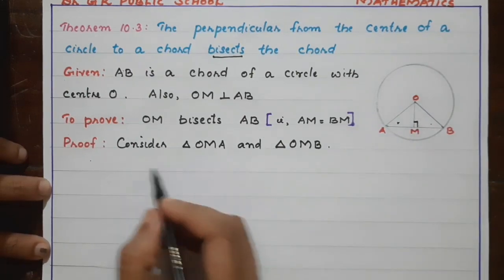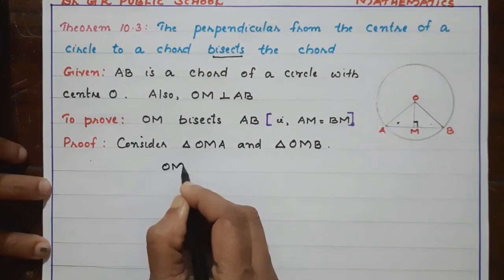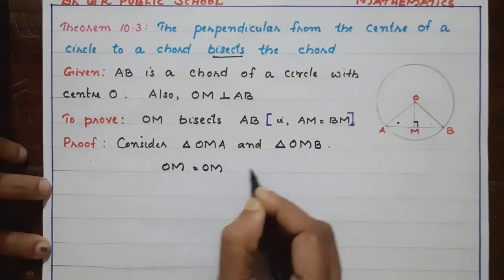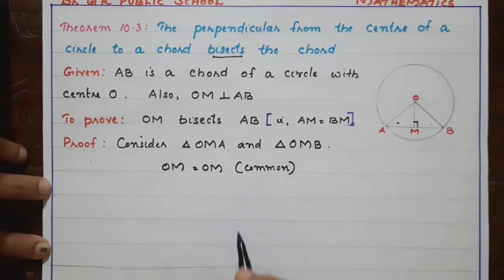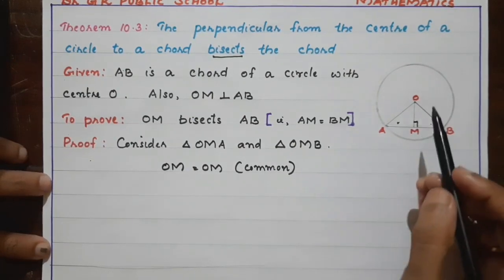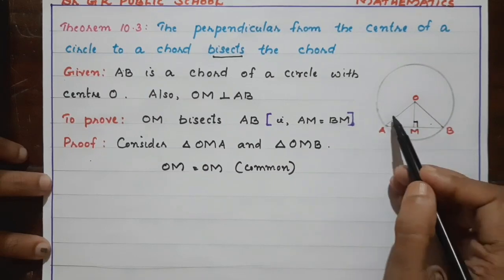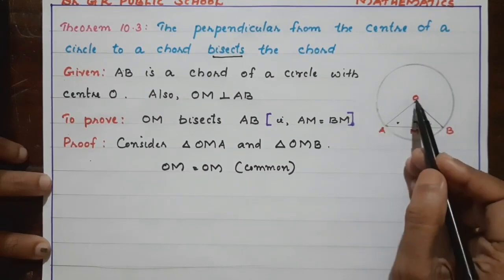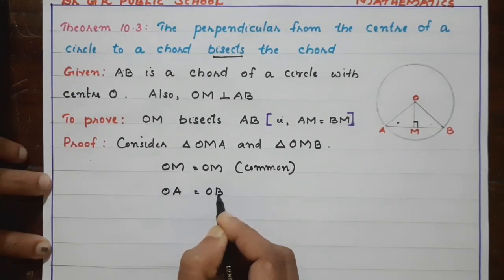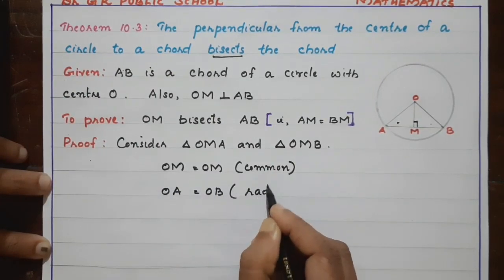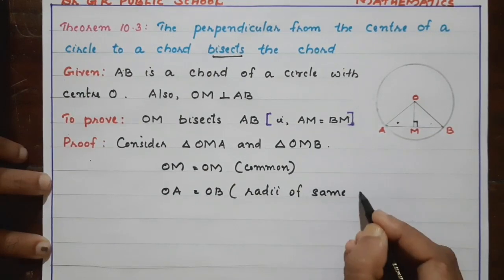Okay, so we can write OM is equal to OM, common side. Then what can we consider? OA and OB, what are they? They are radii. So OA is equal to OB. Reason: radii of the same circle.